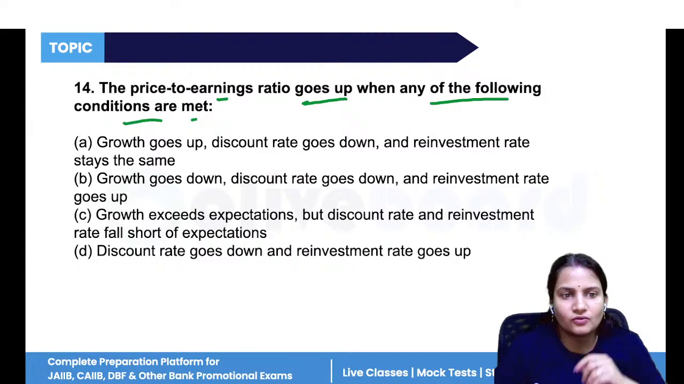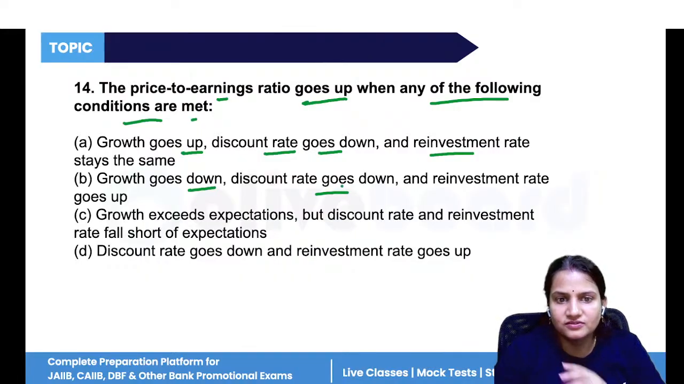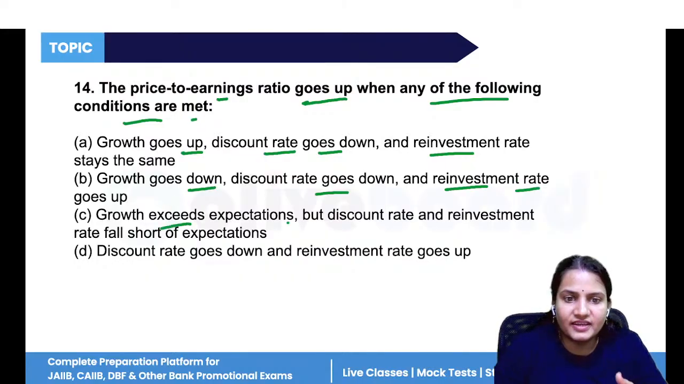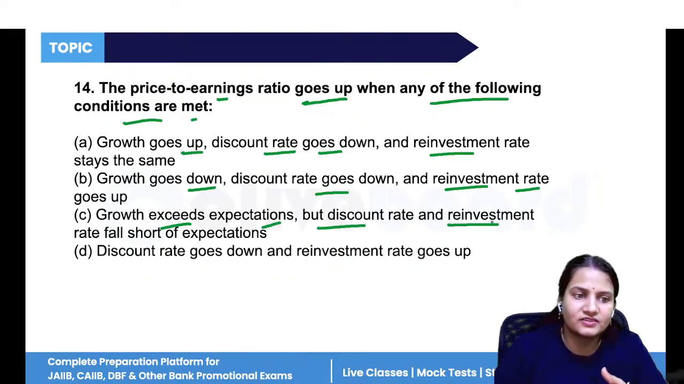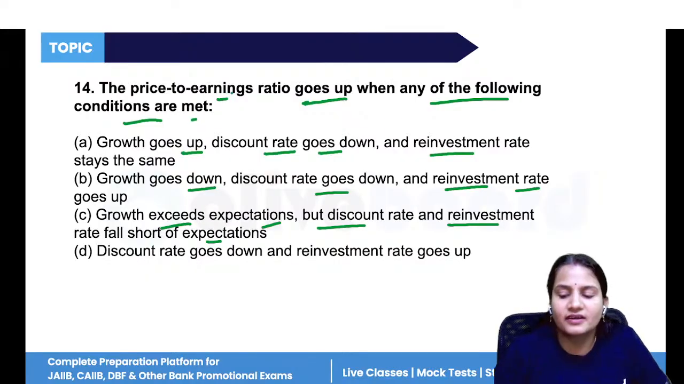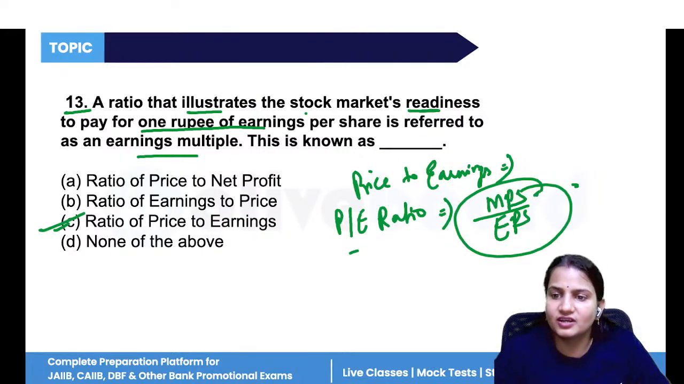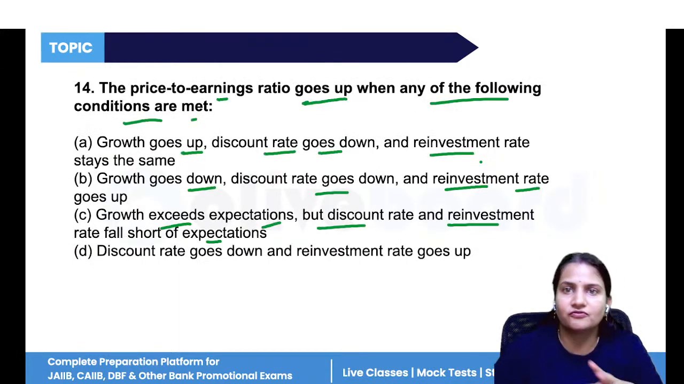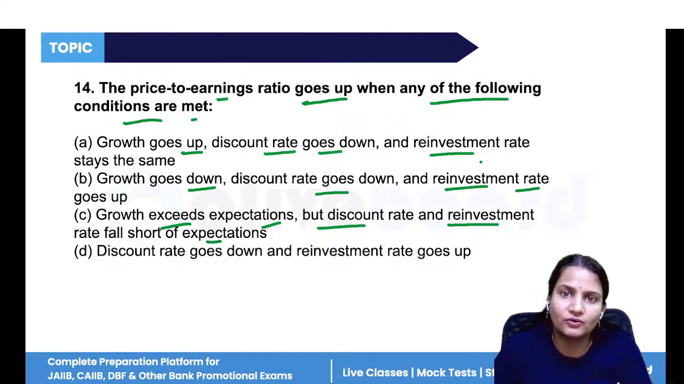So, price to earning ratio goes up when growth goes up, discount rate goes down and reinvestment rate stays the same. Now, growth goes down, discount rate goes down, and reinvestment rate goes up. Growth exceeds expectation, but discount rate and reinvestment rate fall short. So price to earning ratio is what? That is market price per share upon EPS, that is moving high. So means the value of the shares in the market as compared to the earnings that the company is making is going high.